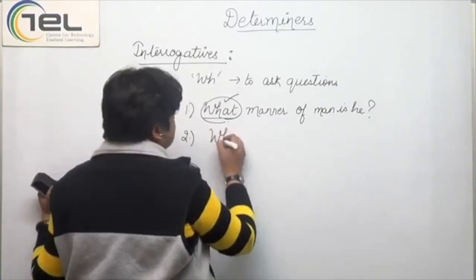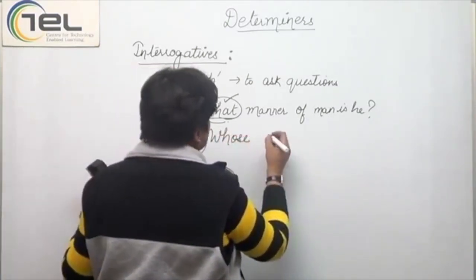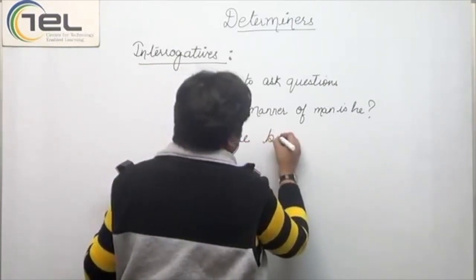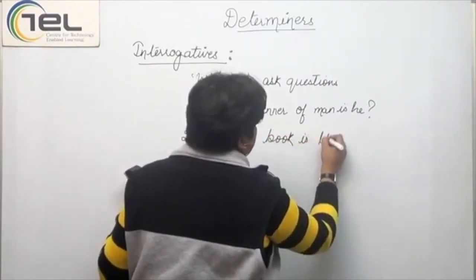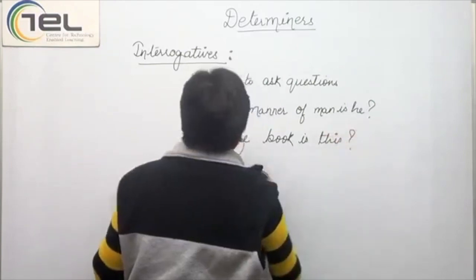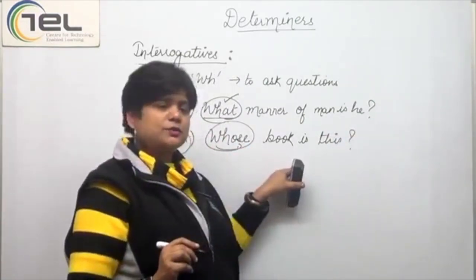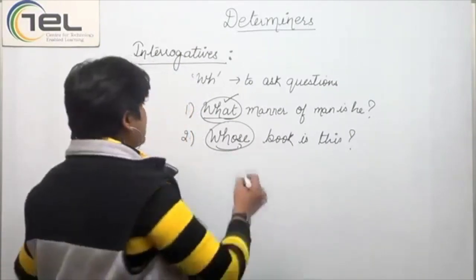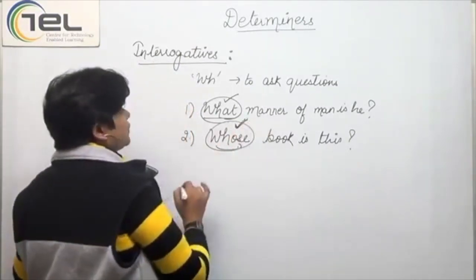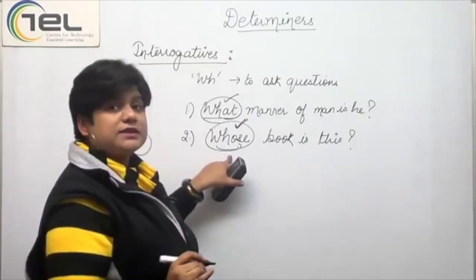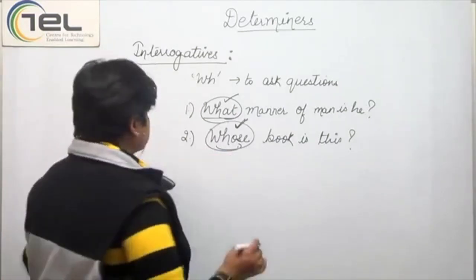Next example, whose, very simple ones and we use them quite often. Whose book is this? Now, whose here again is used to ask a question to the people. So whose would be called an interrogative pronoun, or interrogatives in terms of determiners.